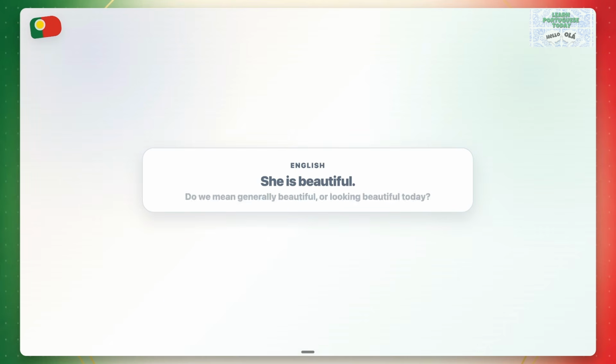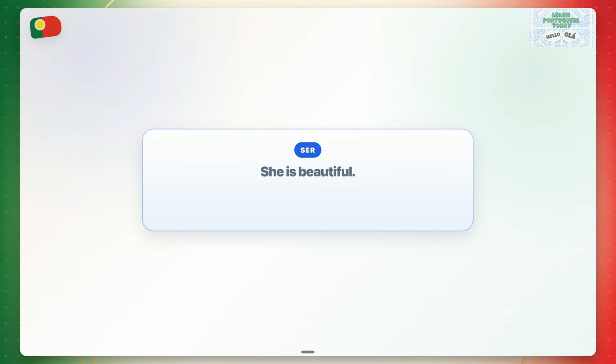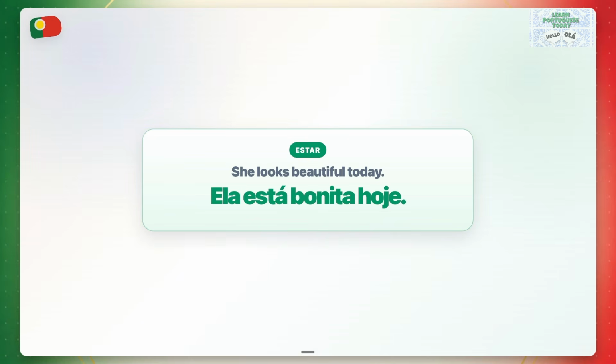She is beautiful. Do you mean generally beautiful or looking beautiful today? She is beautiful. Ela é bonita. This describes what she is like generally. She looks beautiful today.